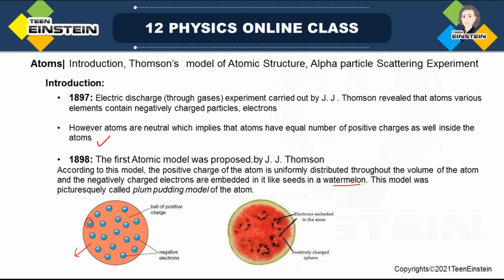Similarly, you look, these are the electrons which are scattered, or embedded inside the positive charge of the atom. Embedded in it, just like watermelon. This model is even called the plum pudding model. Plum pudding model means what?